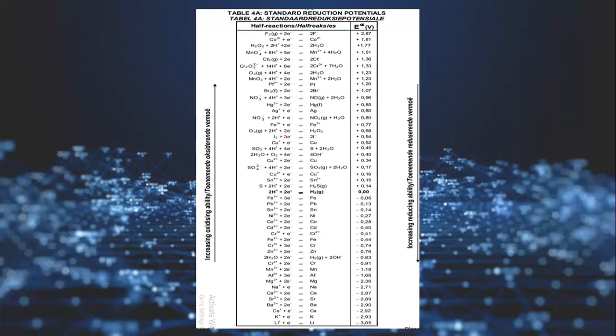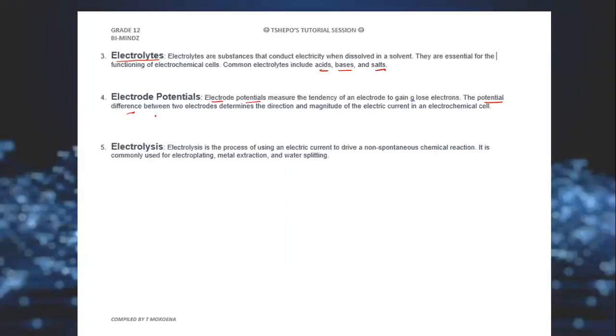We use this to determine the differences of electrode potentials. You will see this again when I explain the electrolytic cell and the galvanic cell.